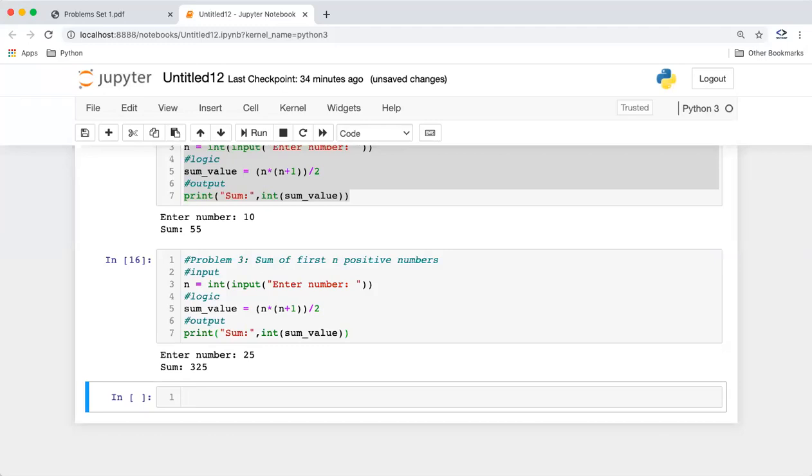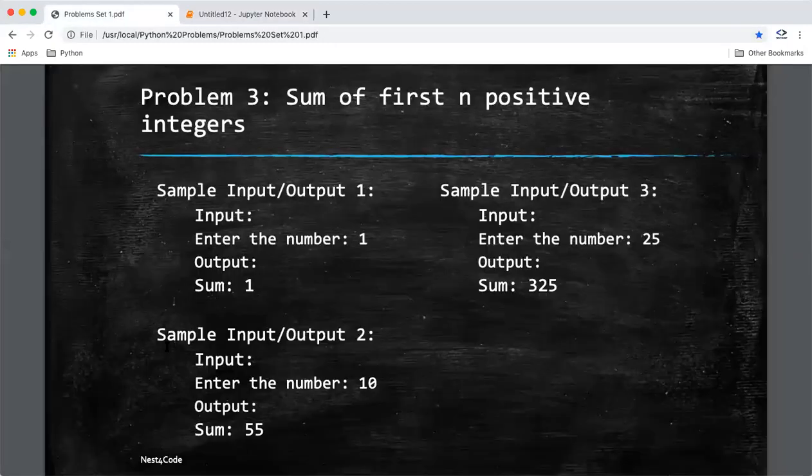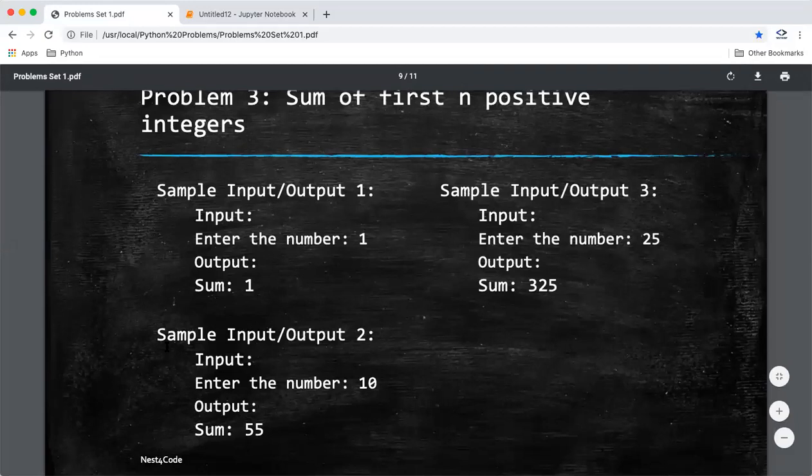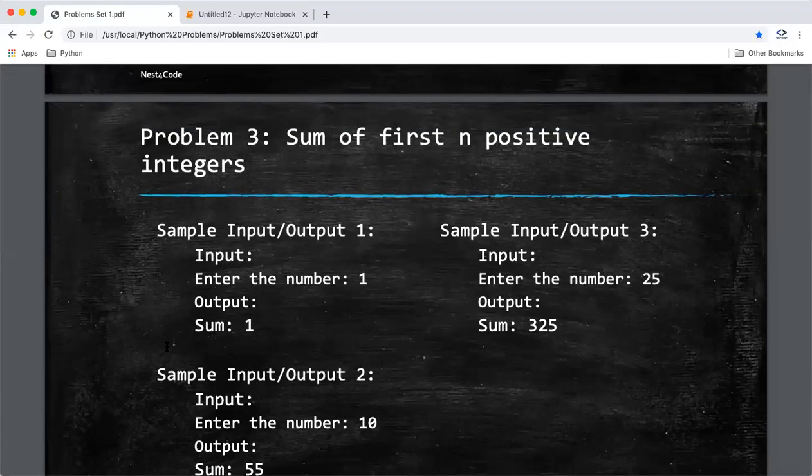We can try out more cases also, but that depends. So yeah, this was the third problem that I wanted to discuss today. The main point is how we should generally approach a problem. We should always try to understand and get the logic first, and then we should always run our program at the end for the given sample cases and also for some more cases.